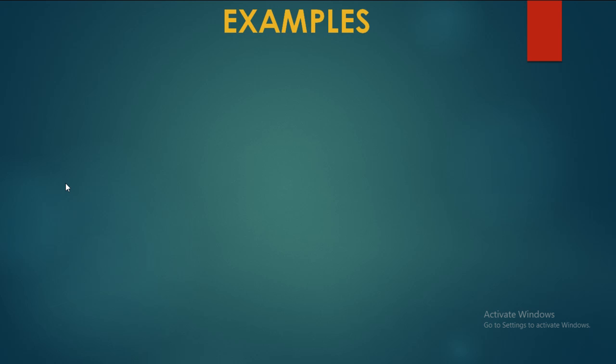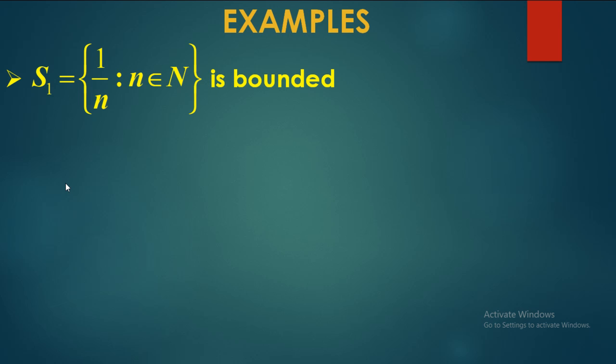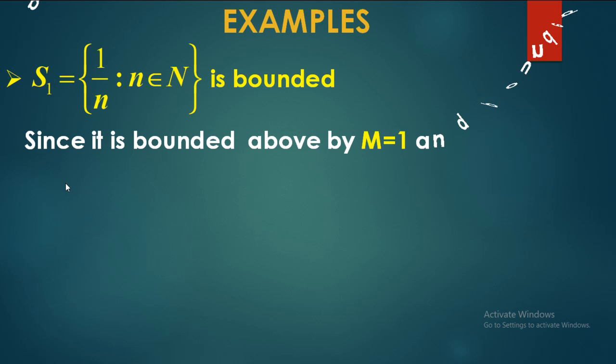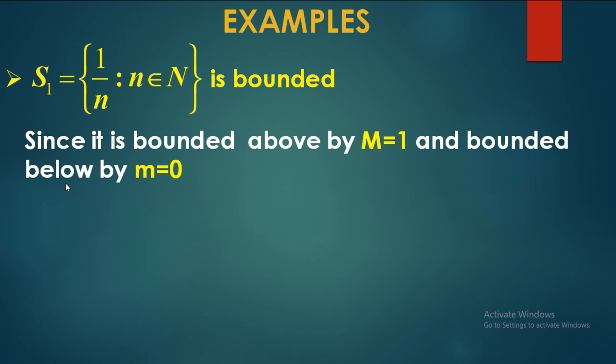Let us see some more examples on this concept. Consider the set S1 equal to 1 by n, where n belongs to the set of natural numbers. Is it bounded? Yes, it is bounded because the upper bound is capital M equal to 1 and the lower bound is small m equal to 0. Since it is bounded above by capital M equal to 1 and bounded below by small m equal to 0.